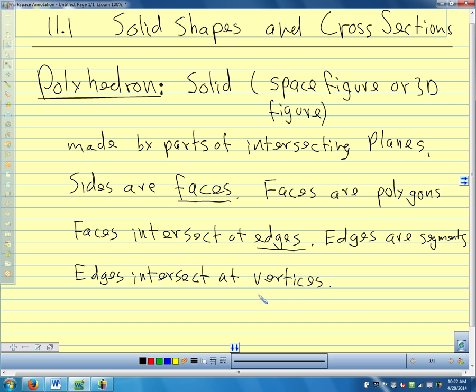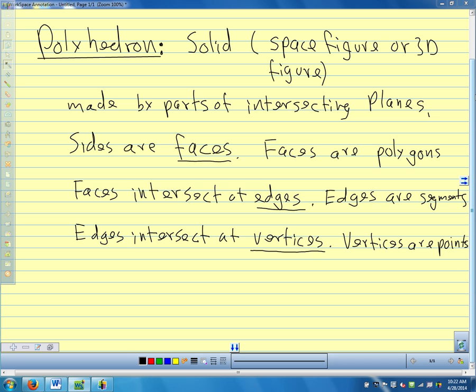And our vertices, we can think of the vertices as the corners or the points. The vertices are points. So we have our faces made of polygons, our edges are segments, and our vertices, the corners, are points.